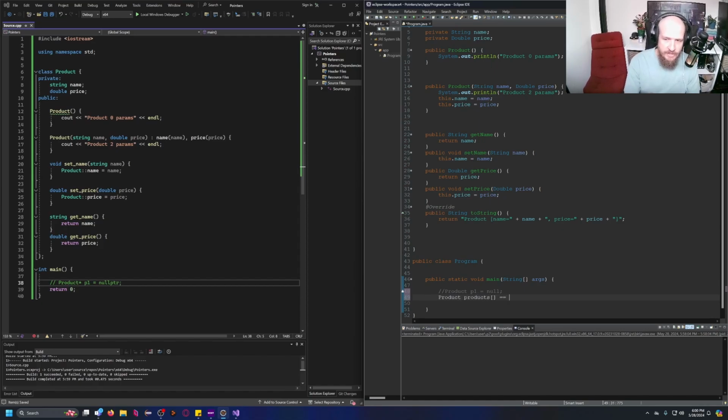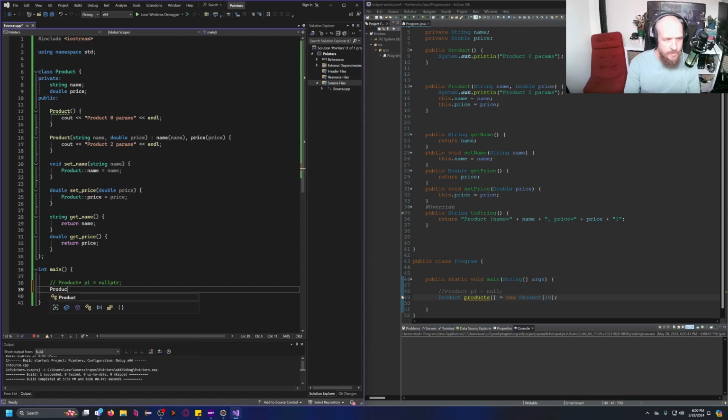Products array is a new array of product of length 10. Fair enough. Seems okay, right? Now, taking into account that Java isn't eager to create the products, if I were to run the code now, see, the console doesn't give me anything, doesn't show me anything, and everything is pretty okay, right as rain. Let's try to do the same thing in C++.